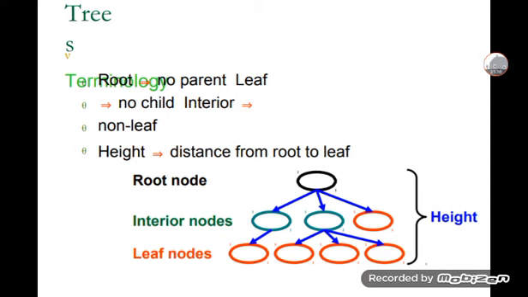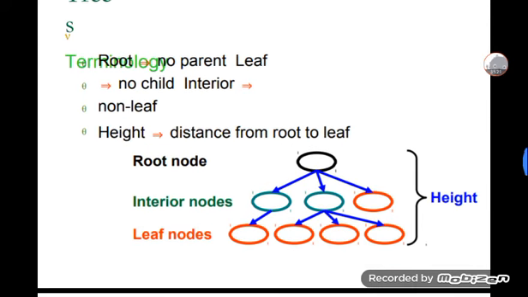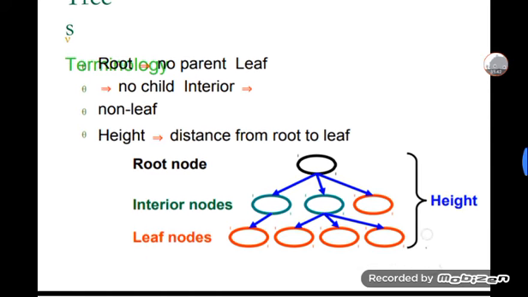Height is the distance from the root to the leaf. In the diagram, the first circle is the root node, the second one is the interior node, and the last ones, indicated with colors, are leaf nodes. Height is the distance from root to leaf nodes. This is the terminology in trees.